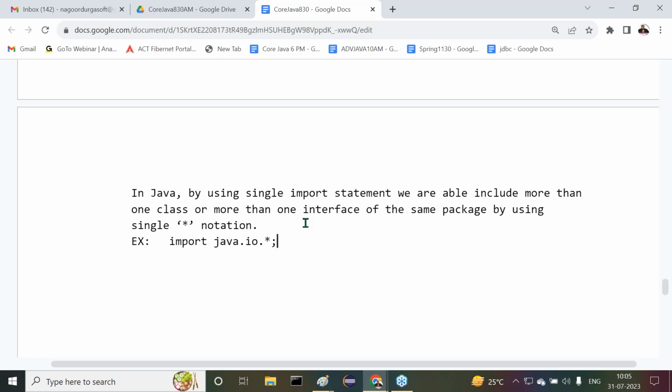But in the case of the C programming language, how many #include statements do we have to write? More than one #include statement. So which one is better? Java is better. We get fewer statements when compared with C and C++.